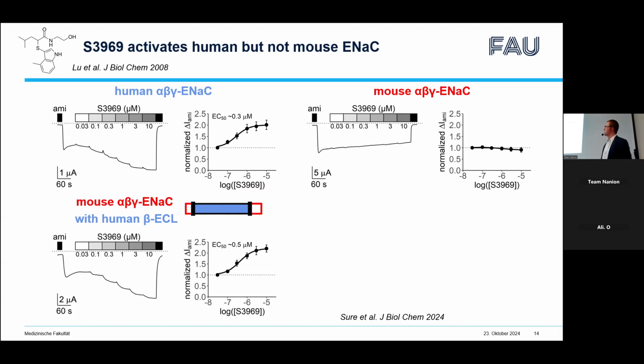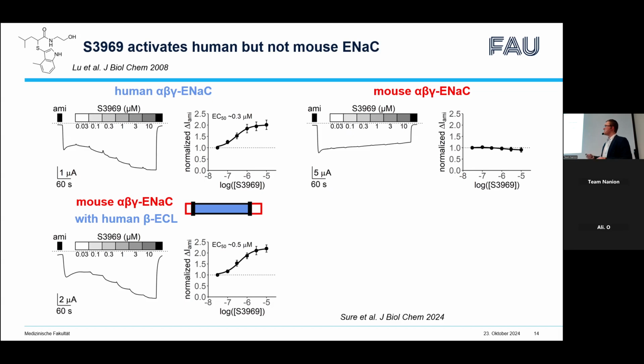It was also demonstrated that the extracellular loop of the beta subunit is responsible for this stimulatory effect. We were able to reproduce these findings. We demonstrated that human, but not mouse, ENaC is stimulated, and that this portion of the beta subunit is really important. Here we co-expressed mouse alpha and gamma subunits together with a chimeric beta subunit in which the extracellular loop was replaced by the human sequence. And here you can see that this chimeric channel can be stimulated as effectively as the human ortholog.